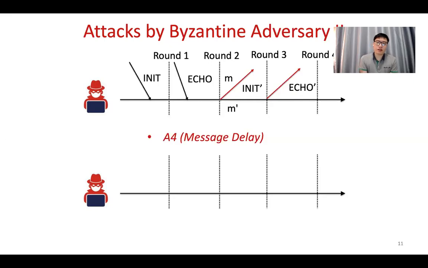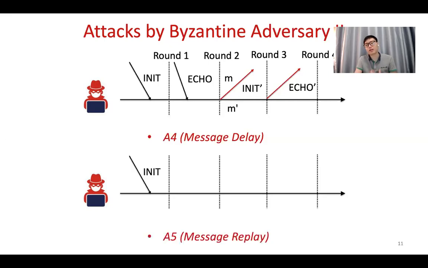If it's not a good generated number for her, she may just drop the message or change to another random number and send it in a later round. So basically, she makes sure that the generated random number is under her control.